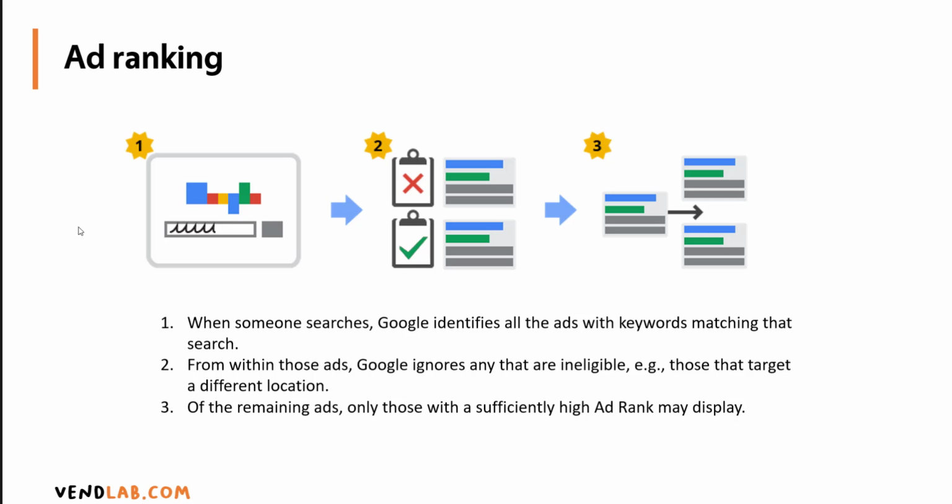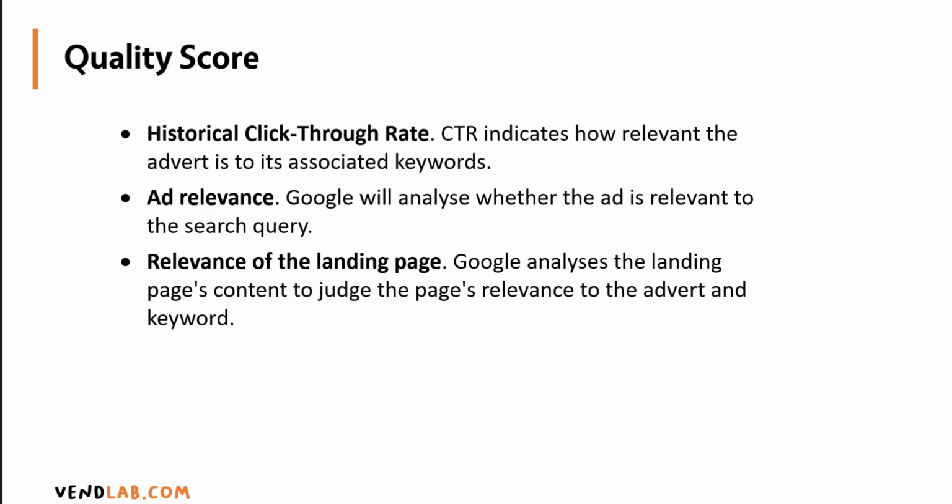From within those, Google ignores any that are ineligible. For example, those that have targets from a different location. So as I mentioned, if you're in London, but the advertiser has chosen not to advertise to London, then you would be excluded. And of these remaining ads, only those with sufficiently high ad rank may display. So it could be that there's 5 people looking to display, but only the top 3 results will show. Now, the ad rank is a combination of the bid and the quality score.